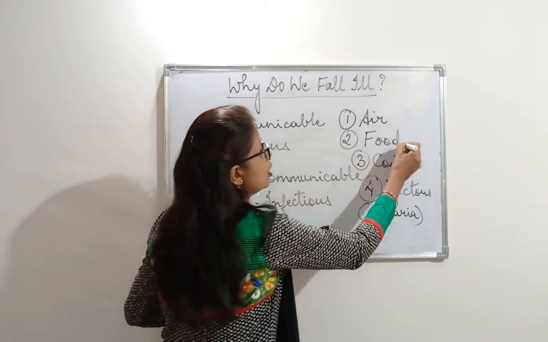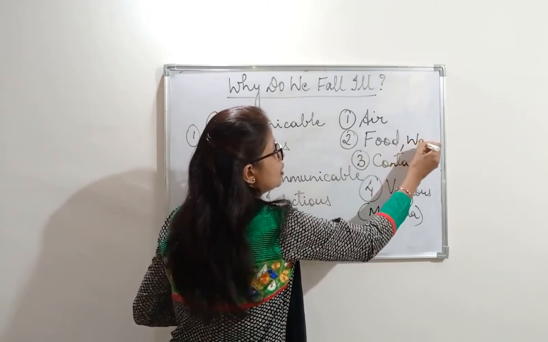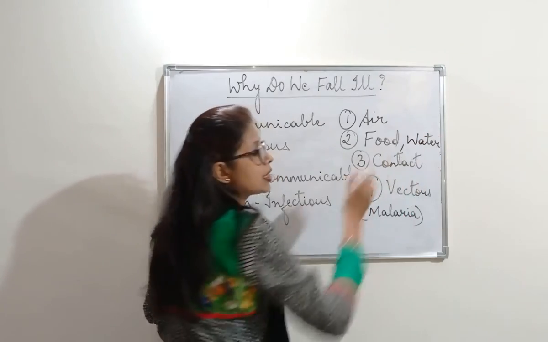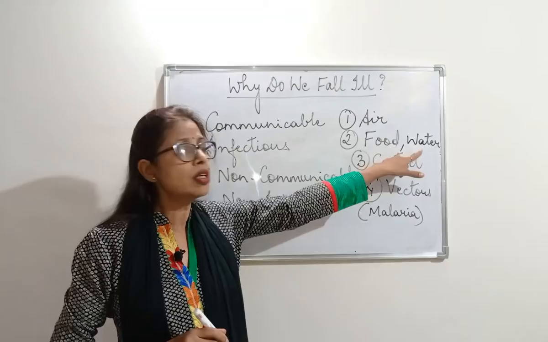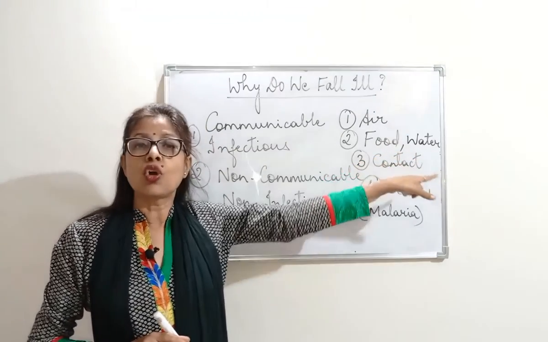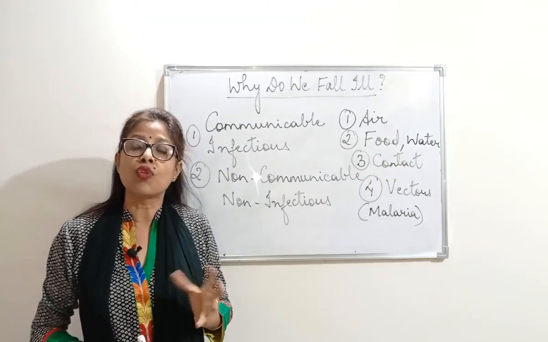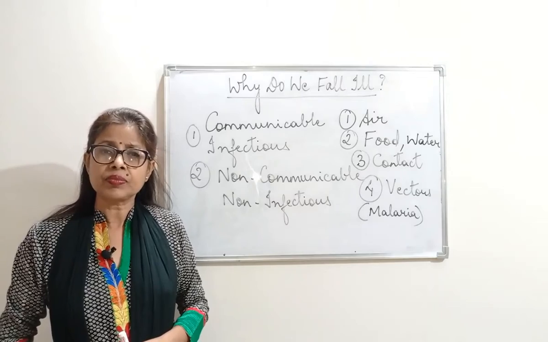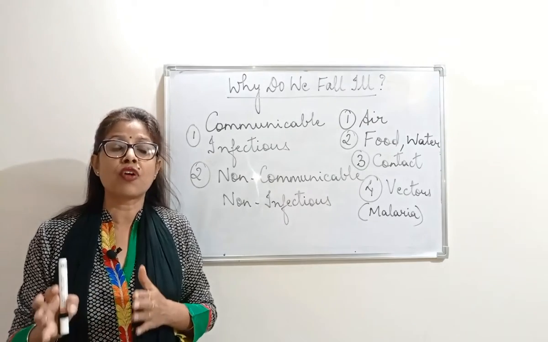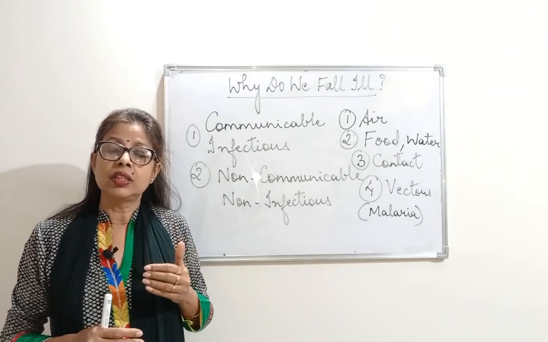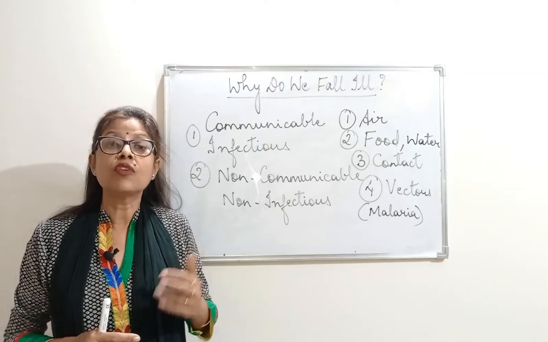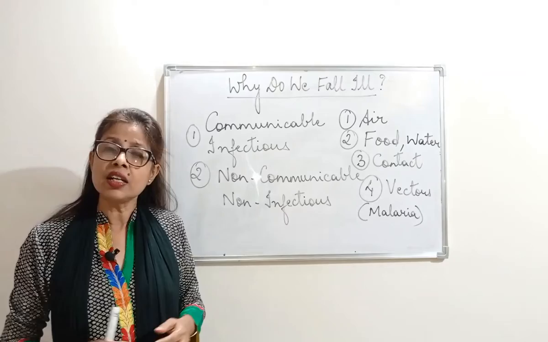Food and water we study together. Even if water is contaminated, that also spreads diseases. Food and water, typhoid, jaundice, all these are food and waterborne diseases. That means they spread from one place to another via food intake or water intake if they are contaminated.